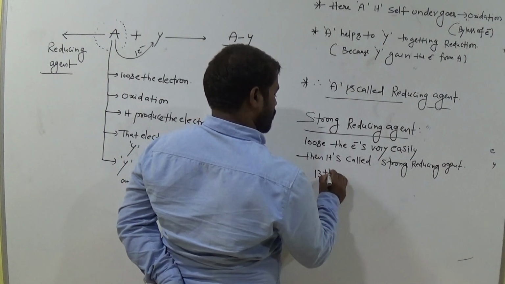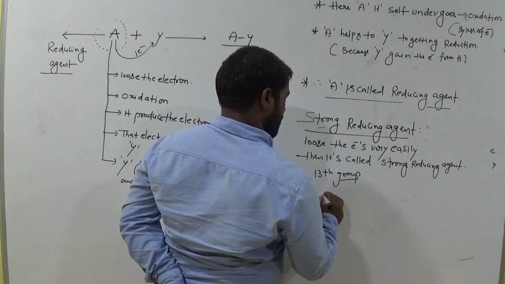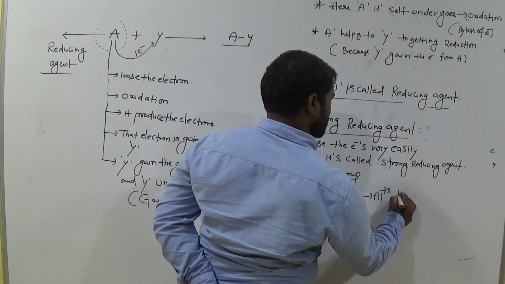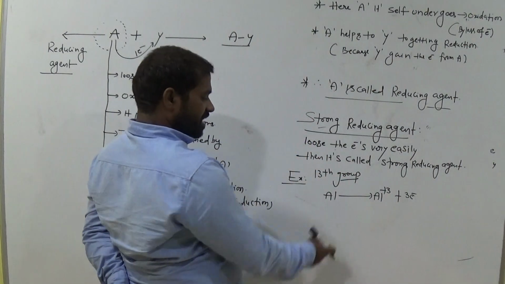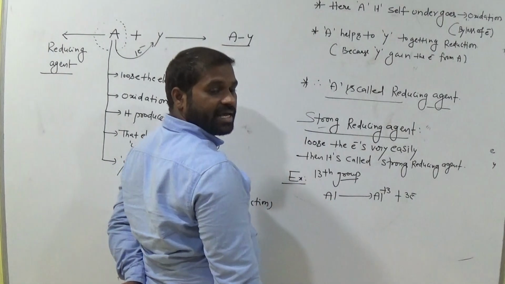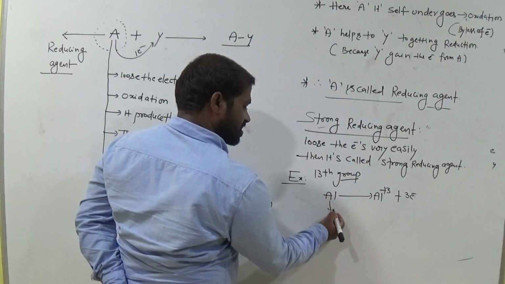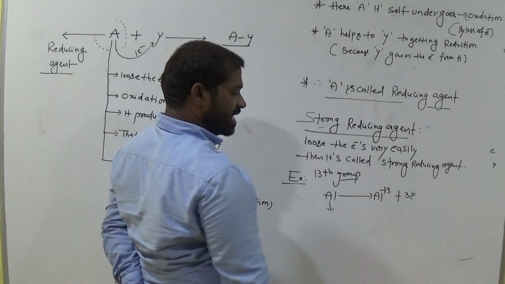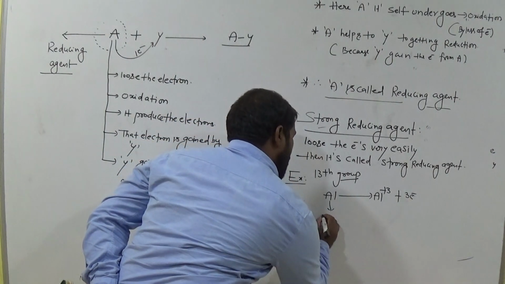in 13th group, aluminium easily loses 3 electrons. How many electrons? 3 electrons. That means it supplies the 3 electrons, am I right? It gives 3 electrons. Clear? It loses the electron or not? So now it undergoes oxidation or not by losing electron. So now it easily loses the electron. So it is a strong reducing agent.